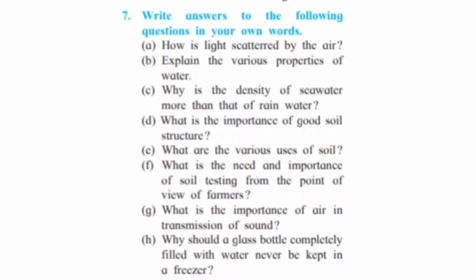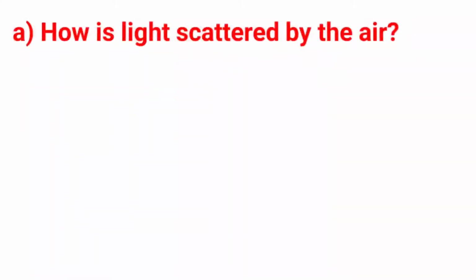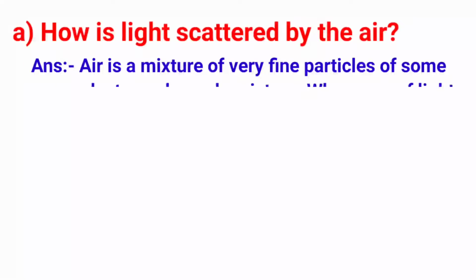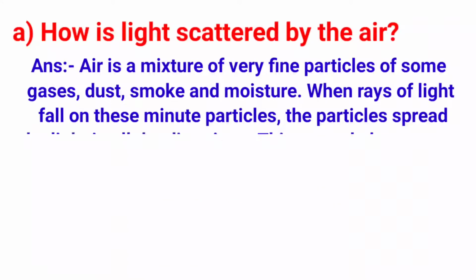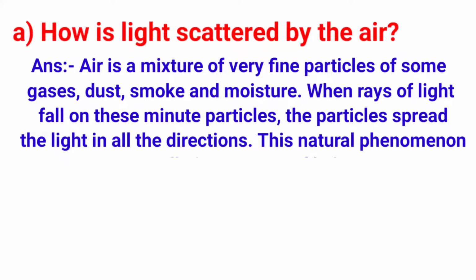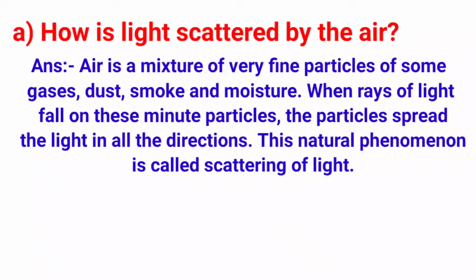Question number 7. Write answers to the following questions in your own words. A. How is light scattered by the air? Answer. Air is a mixture of very fine particles of some gases, dust, smoke and moisture. When rays of light fall on these minute particles, the particles spread the light in all directions. This natural phenomenon is called scattering of light.